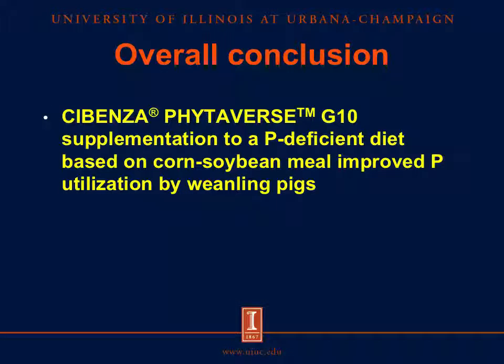Based on the results shown above, the overall conclusion for this experiment was that this novel phytase supplementation to a phosphorus-deficient diet based on corn and soybean meal improved phosphorus utilization by weanling pigs.